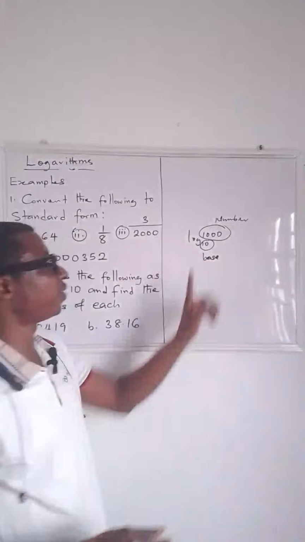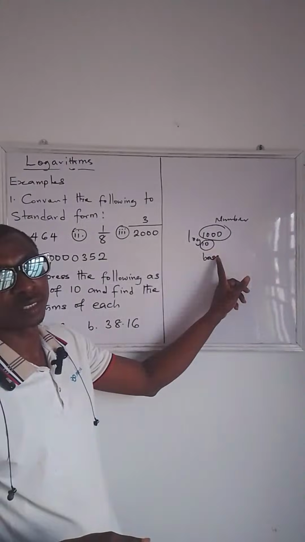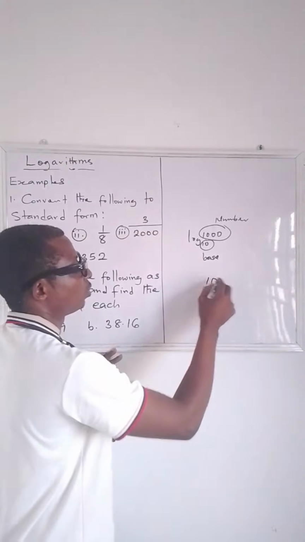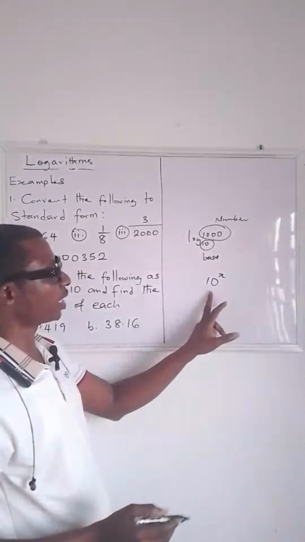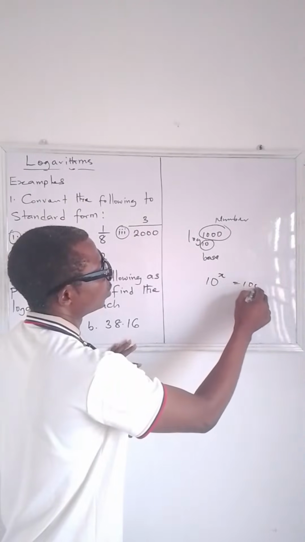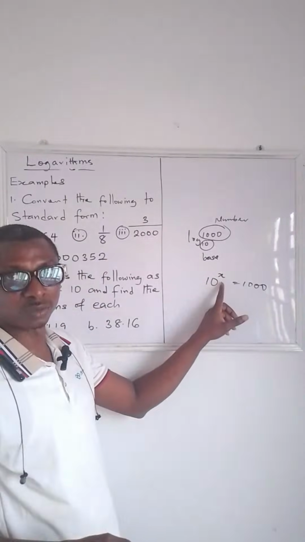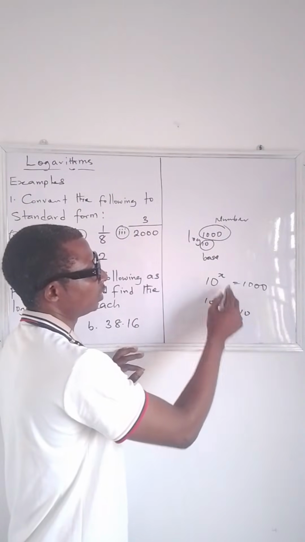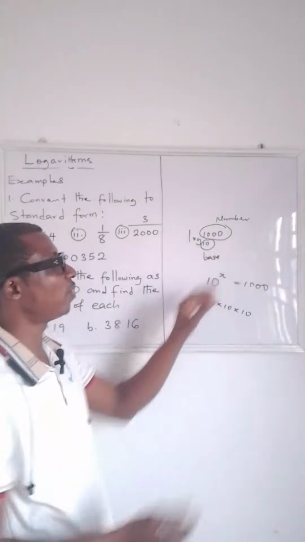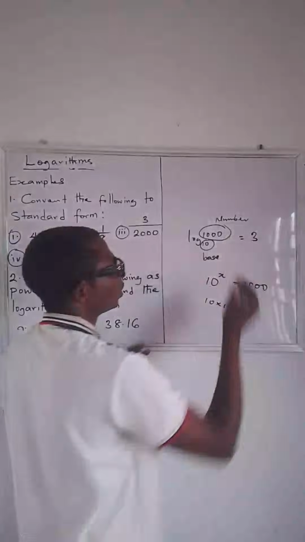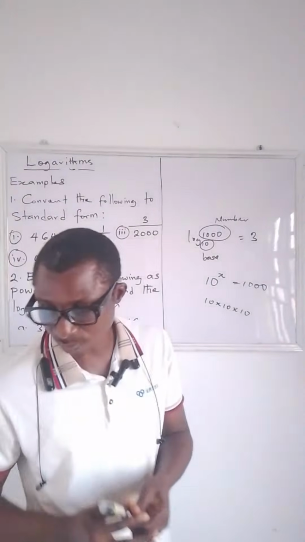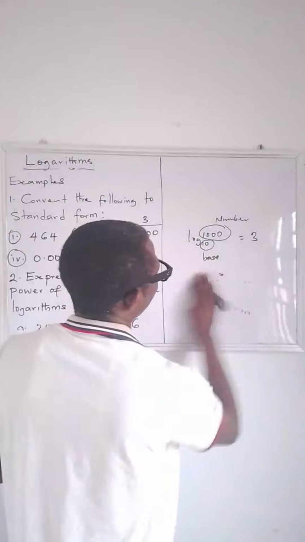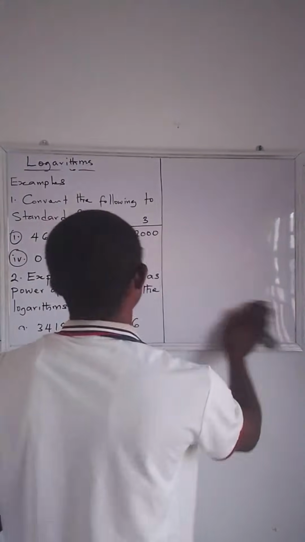So what must 10 be raised to give 1000? 10 must be raised to 3 because 10 times 10 times 10 is 1000. So logarithm of 1000 is 3. That is where we start our class, knowing the definition of logarithms.